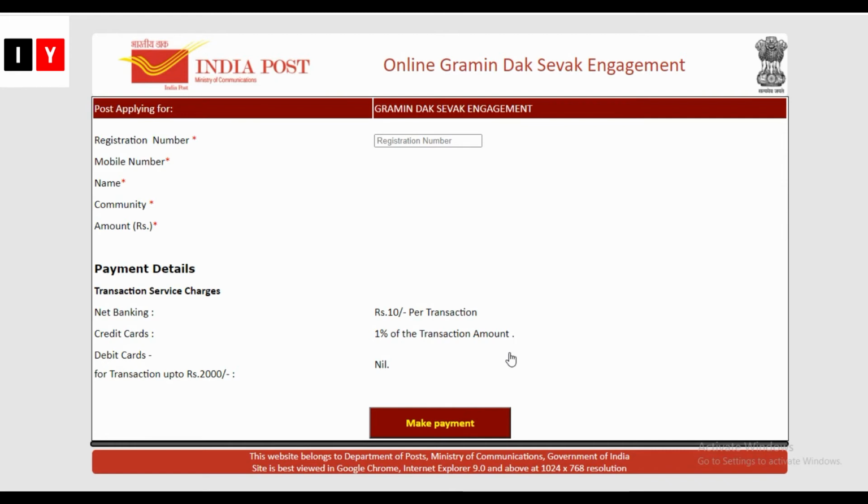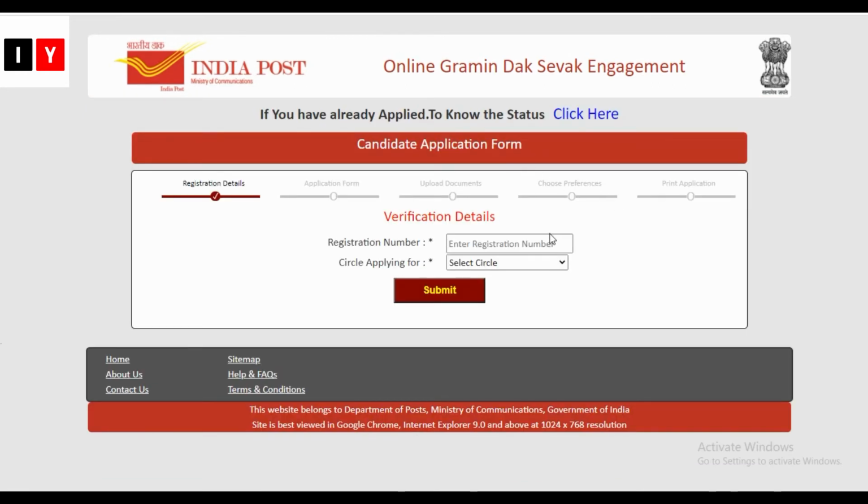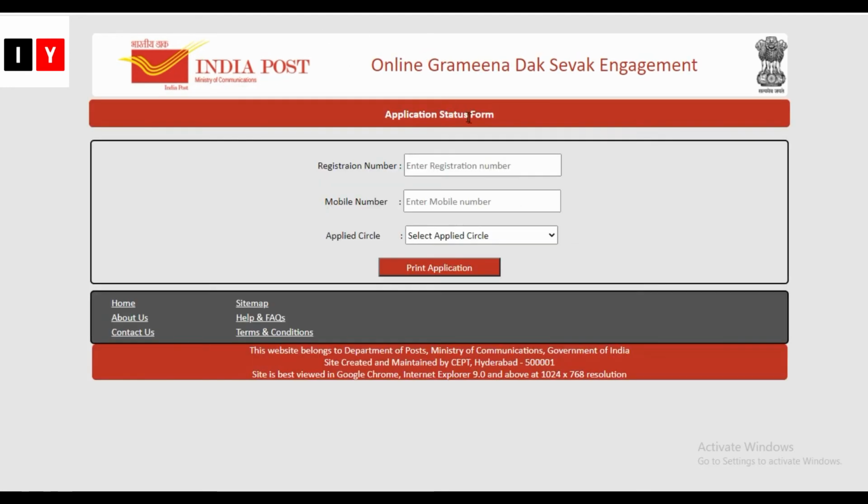Next, make payment through the apply online link. Applicants can apply online for this recruitment. So this is the candidate application form. You need to complete your registration details, application form, upload documents, choose preferences and print the application. First, you need to enter the registration number, circle applying for and click on submit. So if you have already applied, to know the India Post registration status, you can go to the check application status form. You need to enter the registration number, mobile number and applied circle.